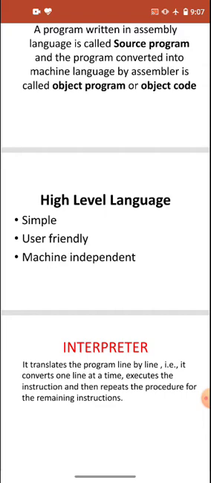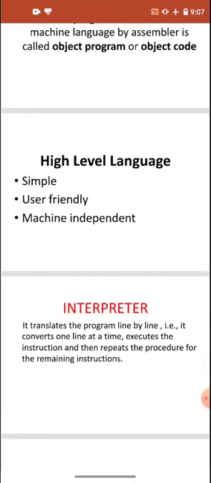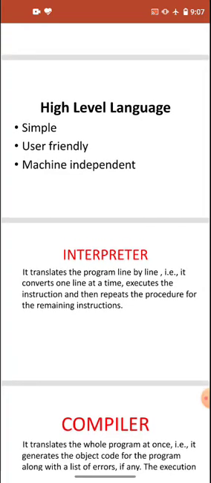Like an assembler, here we have two translator programs to convert the high level language into machine language. The first one is the interpreter. The interpreter translates the program line by line. That is, it converts one line at a time, executes the instruction, and then repeats the procedure for the remaining instructions. So it translates the program line by line, one by one.